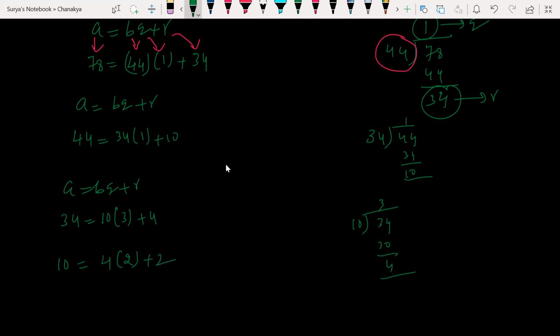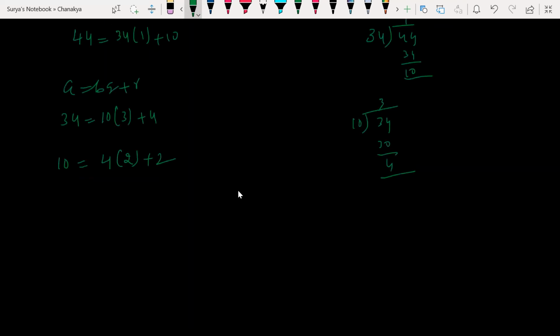Next, again what? You just write now straight away. 4 is my divisor. 4 is 2 times 2, plus 0. So what we see here is that the remainder has become 0. Therefore, proceeding further is not possible here. Hence, the HCF is the divisor left in the last step.